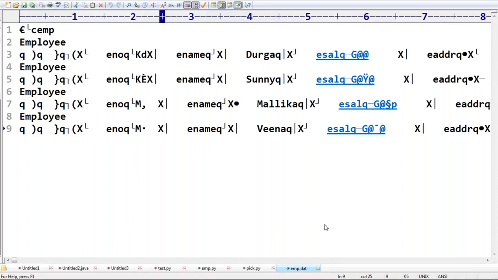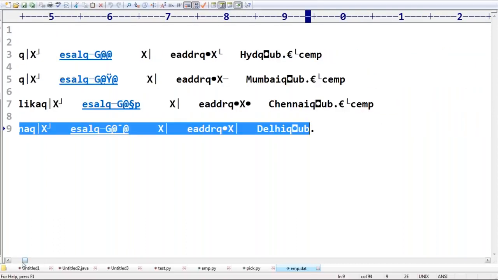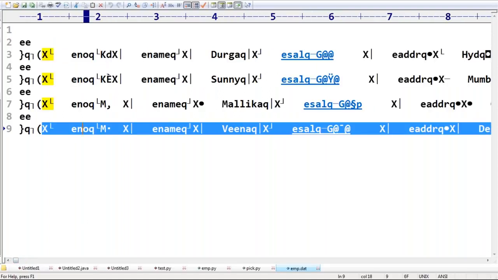Sir, the number is also not there. Yes, numbers are not there because, as I told you, it is in binary form. We can't read it. Sir, if you are lucky and have a string, you can see it.